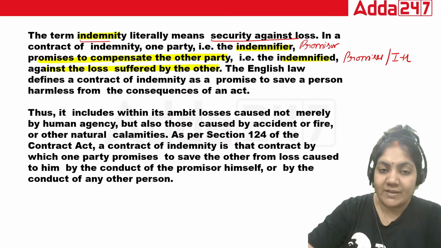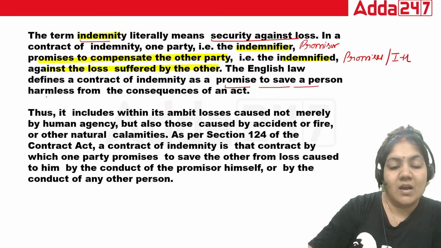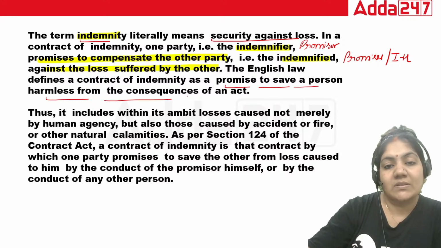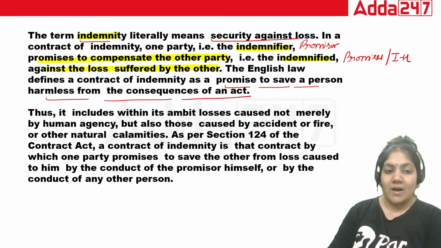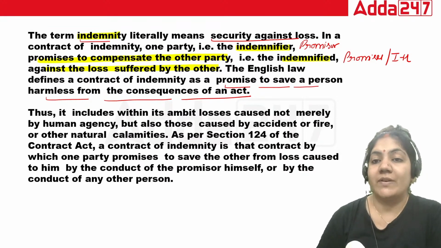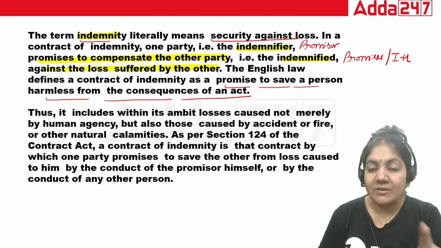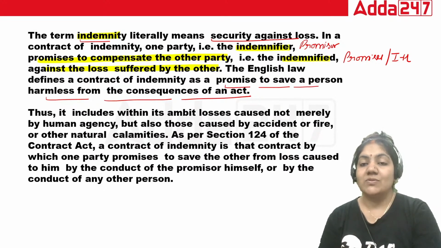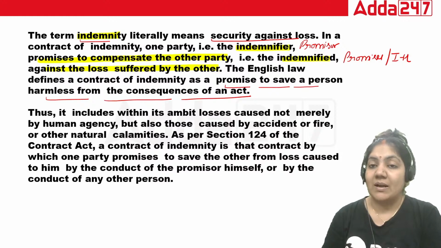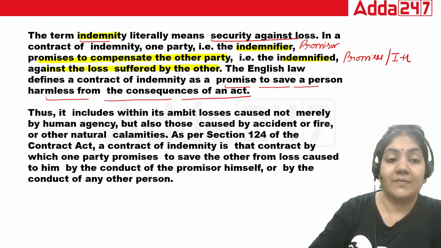English law defined contract of indemnity as a promise to save a person harmless from the consequence of an act. Suppose you have taken health insurance, if anything happens to you, the company will pay. All insurance is an example of a contract of indemnity. The company is called the indemnifier and the person taking the insurance is called the promisee and indemnity holder, also called indemnified.